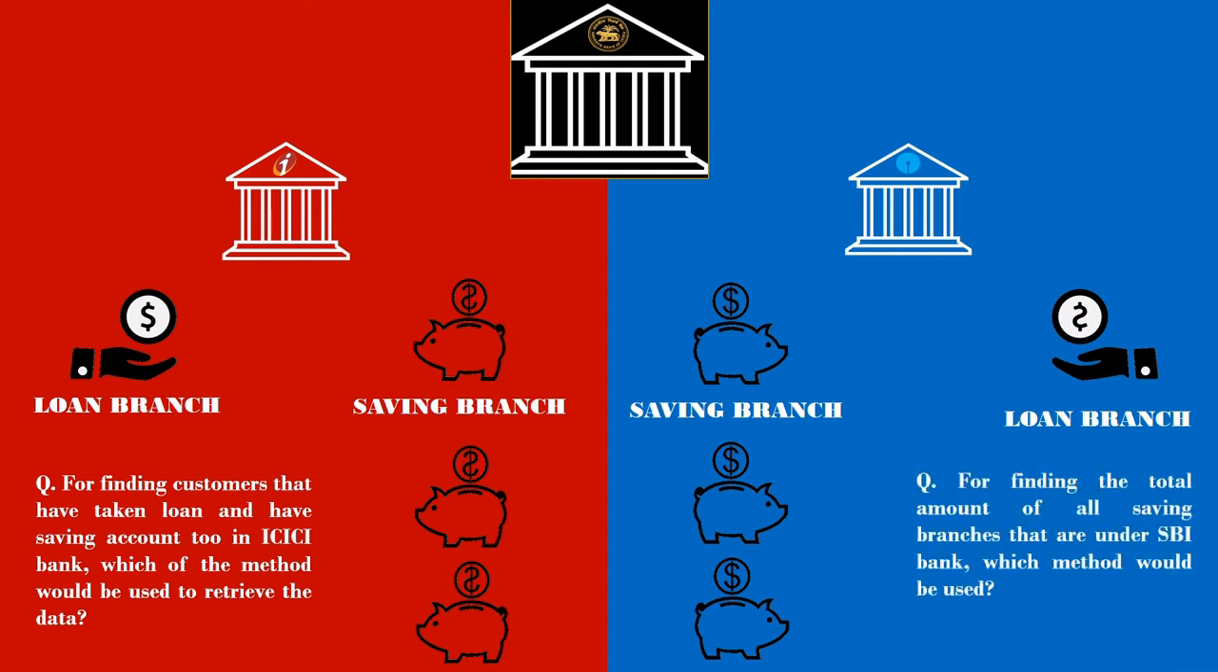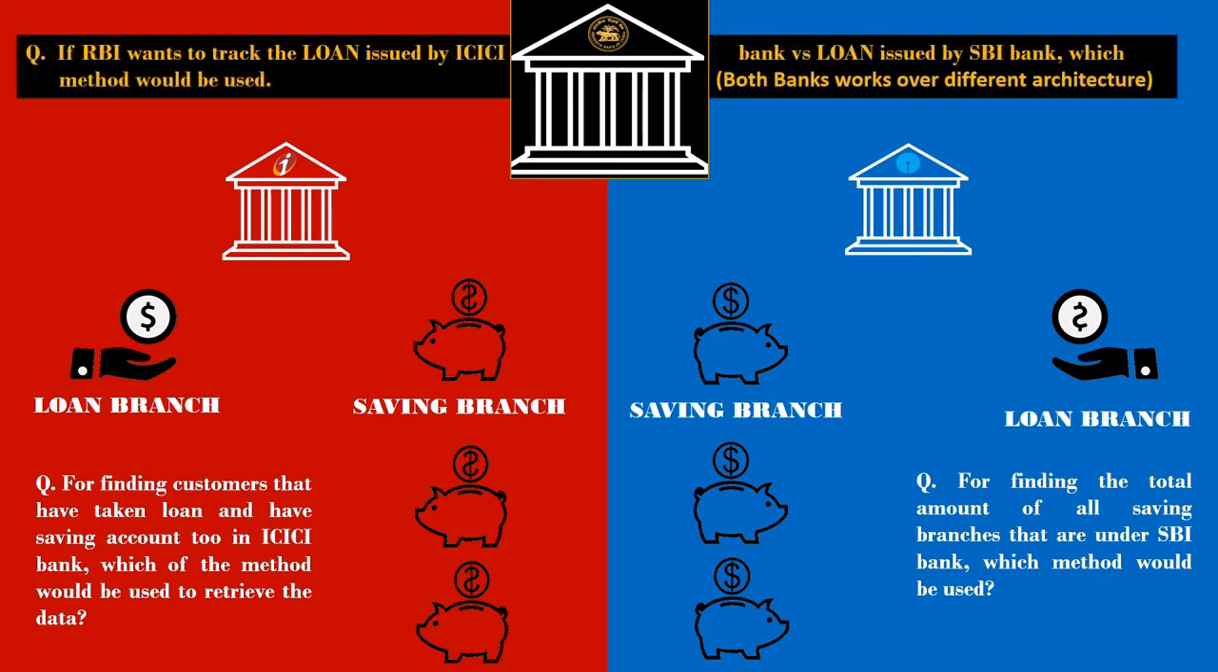Then the second question is, for finding the total amount of all saving branches that are under SBI Bank, which method would be used? And moreover, if RBI wants to check the loan issued by ICICI Bank versus the loan issued by SBI Bank, which method would they be using? Here your ICICI Bank and SBI Bank are working on different structure and architecture. So now you need to think about this case and the answers for it.